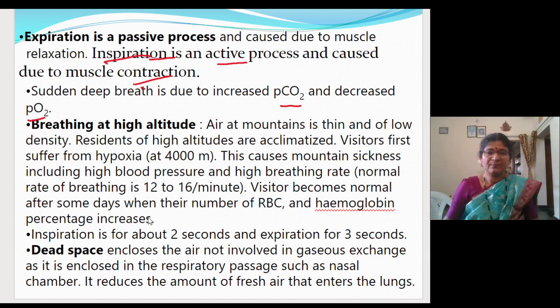What will happen when a person moves to a higher altitude, in a hilly area, like 4,000 meters approximate height as given here? When the person moves high up in the hill, the density of the air is thin, and the person will suffer suffocation. I mean, he will not get a sufficient amount of oxygen. He feels like vomiting, nausea and giddiness, and his heartbeat will become very fast, heart palpitation as we say. So initially the person will suffer with these symptoms, and this is called altitude sickness.